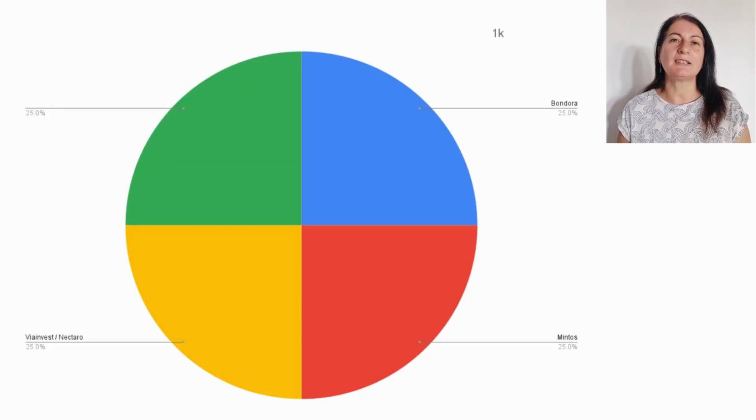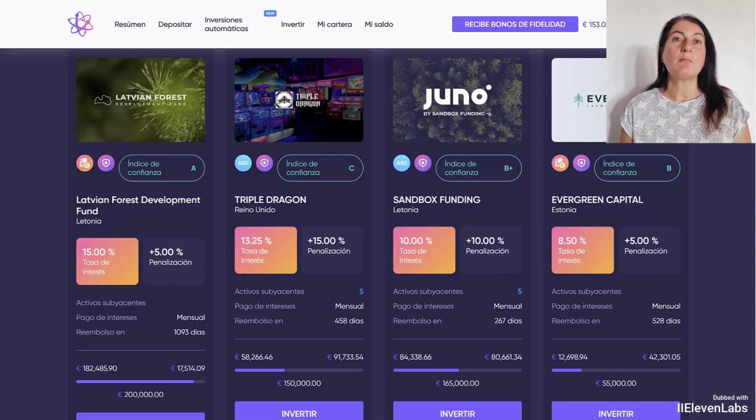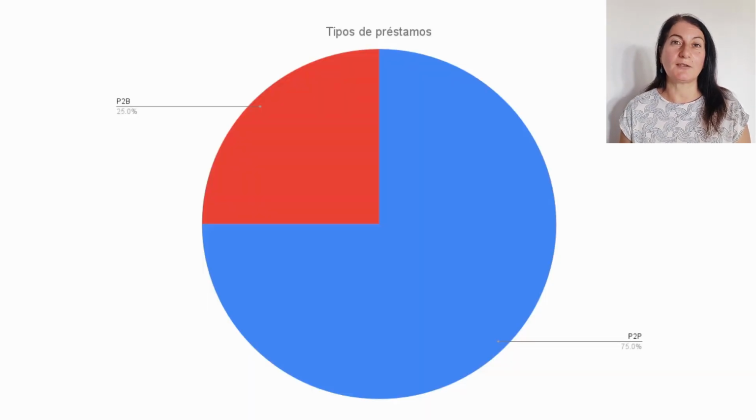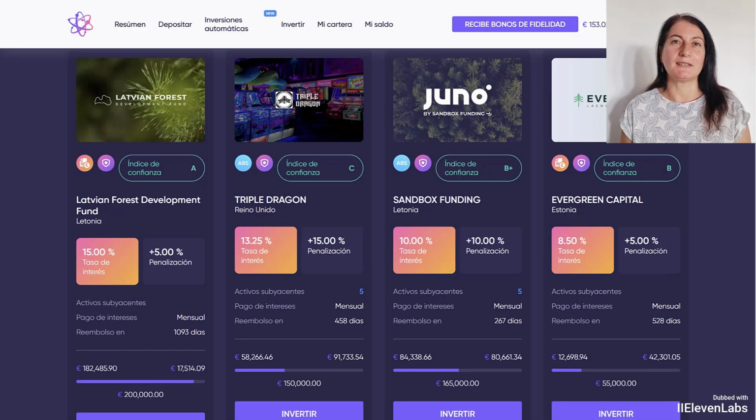And for the remaining 25%, I would choose Debitum. Debitum is a regulated platform, but we are no longer investing in personal loans here. We will be investing in loans to companies, and this way we can diversify our portfolio with 75% in personal loans and 25% in business loans. Debitum is a platform that is regulated and also has an auto investment strategy. Here we will be able to invest in different loan originators, but of course we will see far fewer loans than we saw in Mintos, as we are talking about business loans.